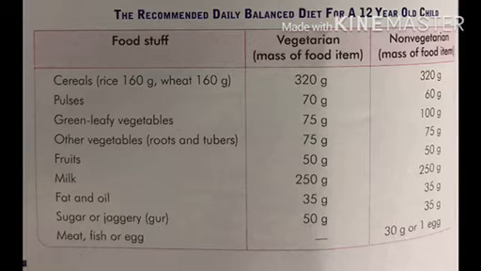Other vegetables 75 gram for vegetarian and the same 75 gram for non-vegetarian. Fruits 50 gram both for vegetarian and non-vegetarian. Milk 250 gram both for vegetarian and non-vegetarian. Fat and oil is 35 gram. Sugar or jaggery 50 gram, and 35 gram for non-vegetarian. Meat, fish or egg 30 gram or 1 egg for non-vegetarian.